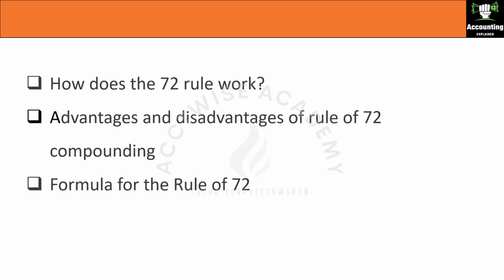Topics to be covered for the Rule of 72 are: how does the 72 rule work, advantages and disadvantages of the Rule of 72 compounding, and the formula for the Rule of 72.